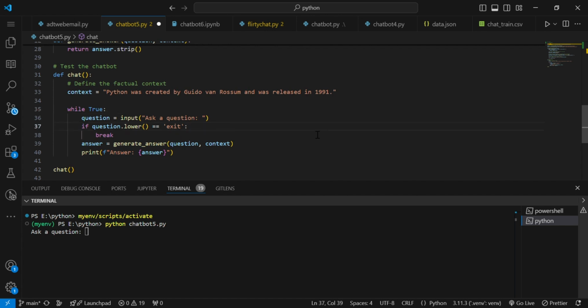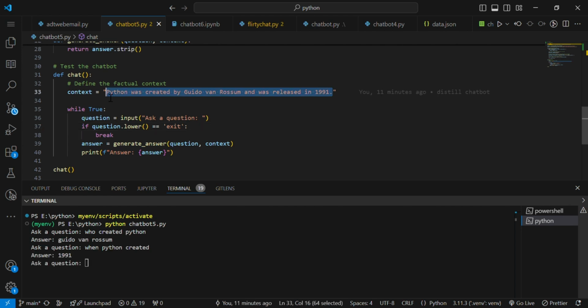Okay, so it's ready. It says to ask a question, so I am writing who created Python. Okay, so it's taking a couple of seconds. Yeah, so there is our answer. I have skipped the video because the first time it takes time to load. So here is the answer: the name of the creator, and when Python was created, 1991. It's very accurate because our context is only one line.